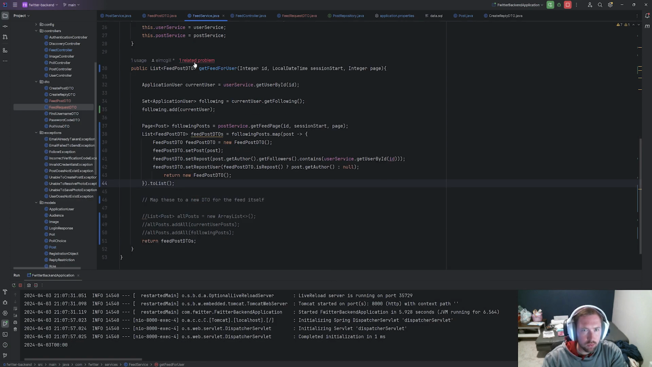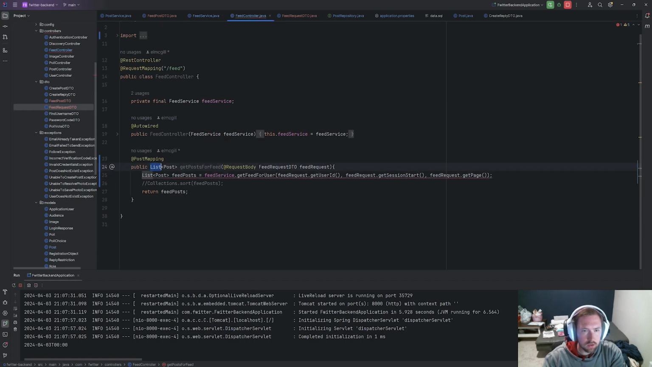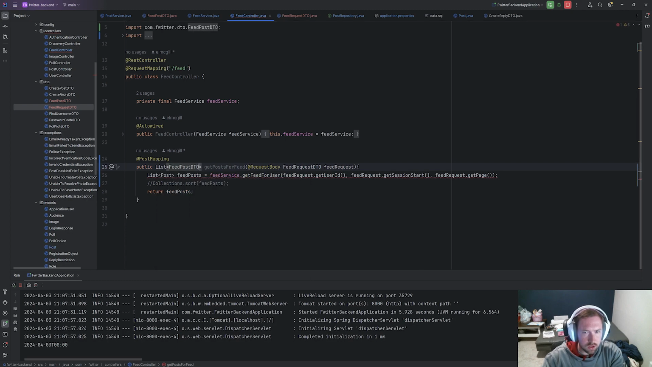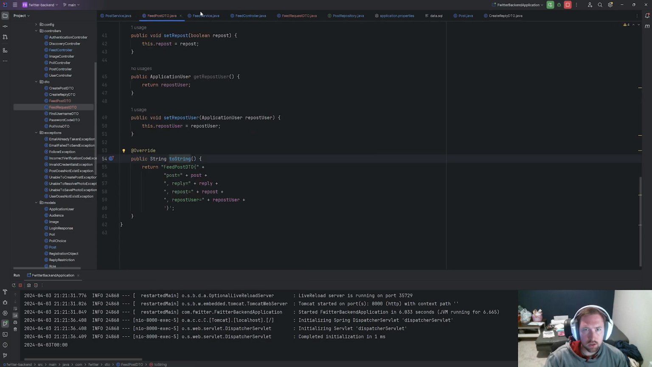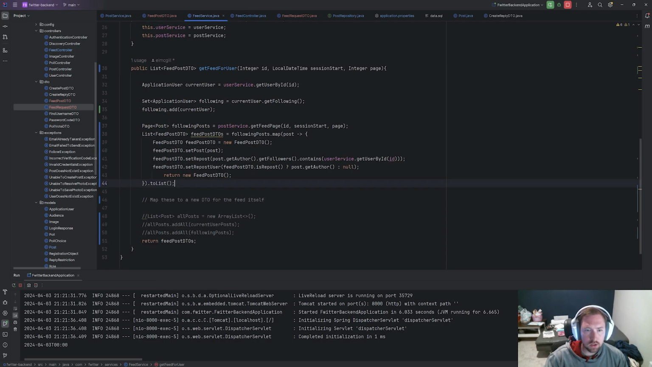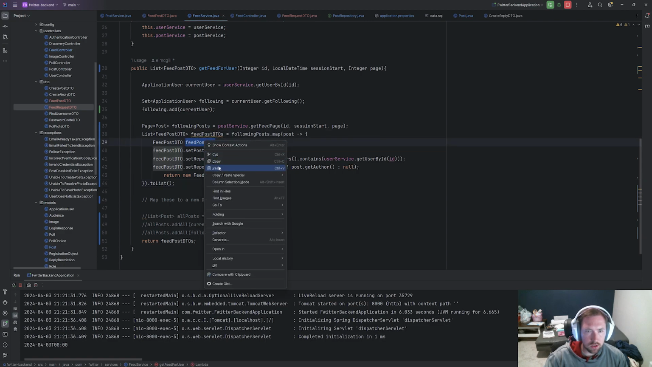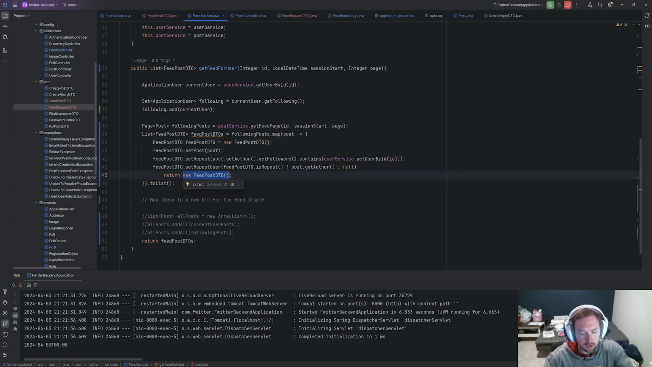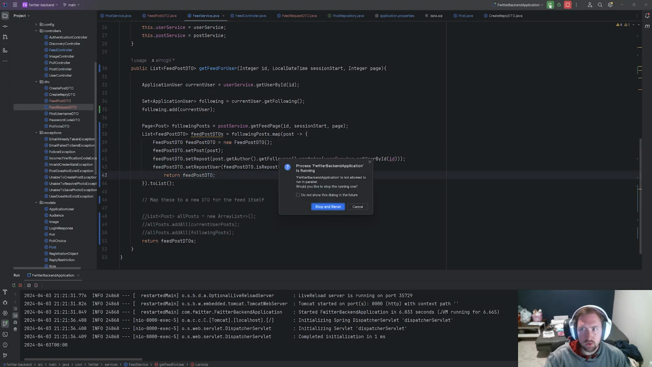We have one related problem, probably because it's returning something that's different. So here, instead of a post, we'll say FeedPostDTO. And here, this will also be FeedPostDTO. You know what? I don't think I actually returned the thing that I wanted to return. Feed service. Yeah, I didn't actually return the FeedPostDTO. So let's make sure we return this instead of returning that new one. Save that and let's rerun it again.